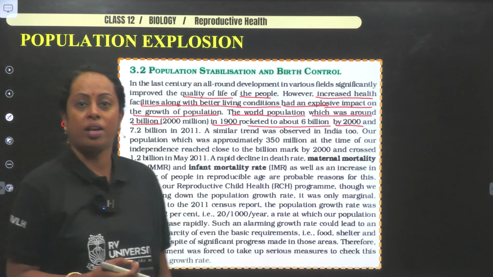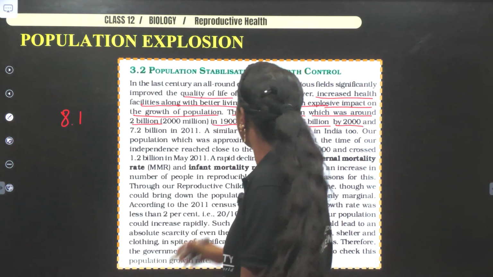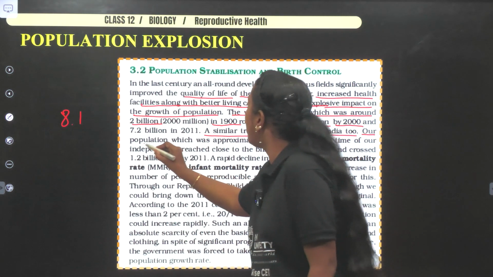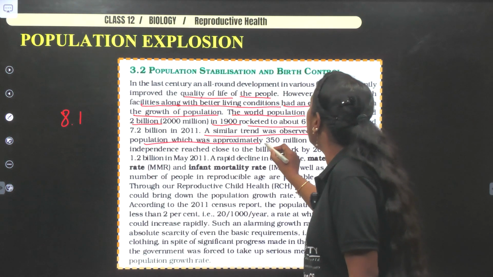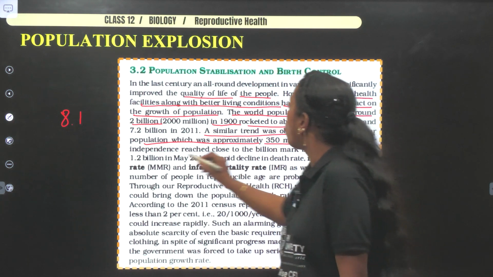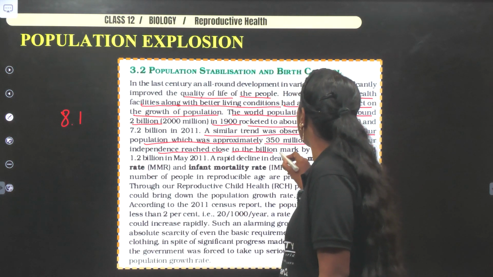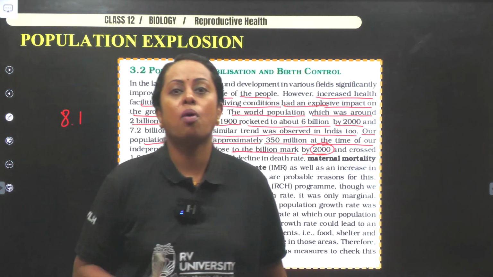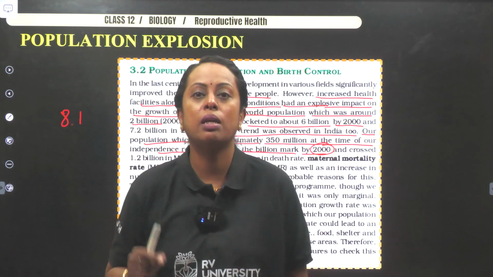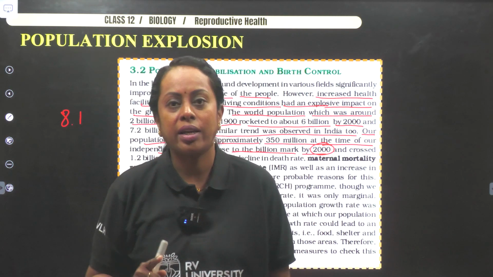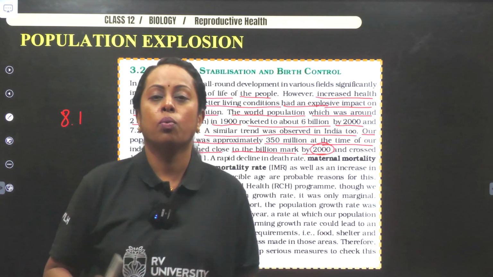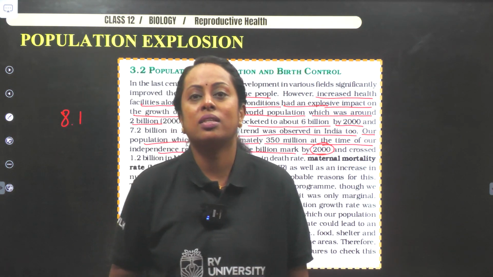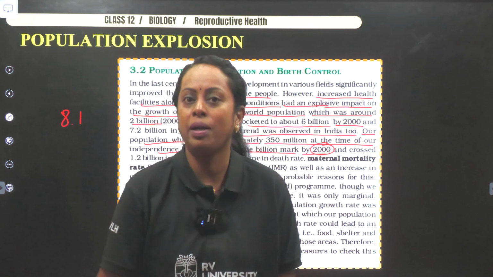8.1 billion according to today's information. A similar trend was observed in India too. Our population, which was approximately 350 million at the time of our independence, has reached close to a billion, marked by 2000. Now, what is our present population? 1.43 billion. So we take the first rank, even China has gone down. So if the world population increases at such a rate, obviously the basic requirements cannot be fulfilled.